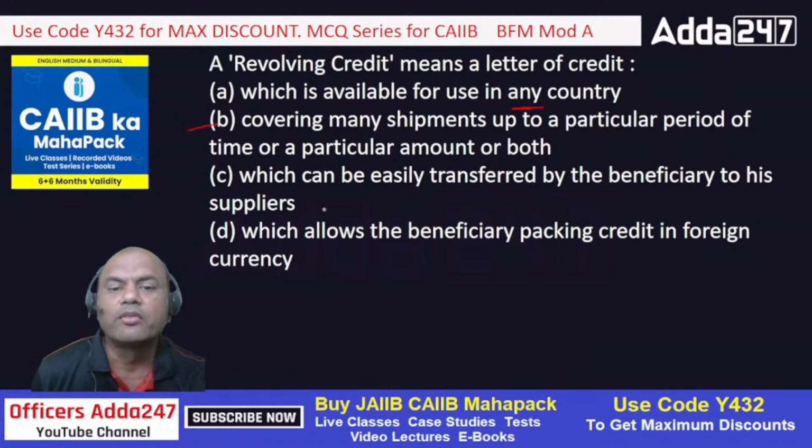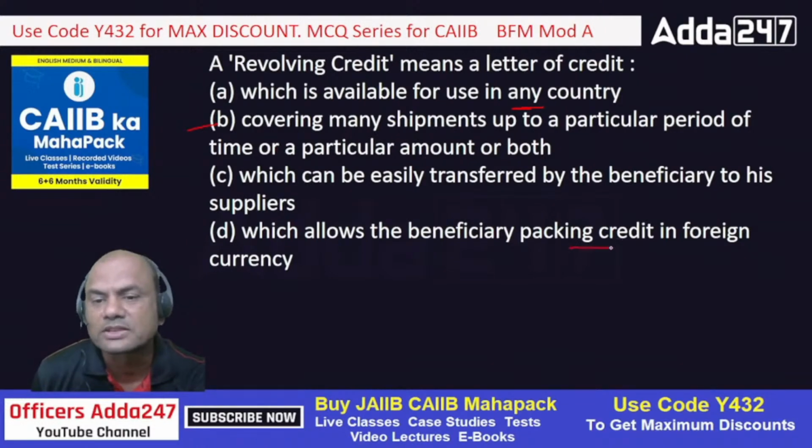Look at C, which can be easily transferred by the beneficiary to his supplier. That is transferable LC. Just now you saw it, isn't it? D, which allows the beneficiary packing credit in foreign currency. This is of no concern here. Packing credit in foreign currency has a totally different meaning.